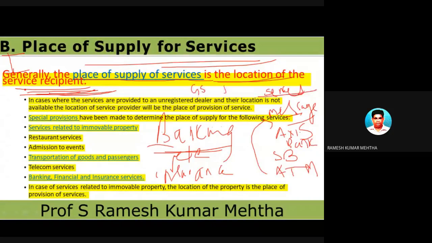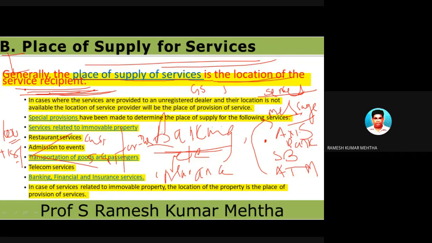So for ATM services provided by Axis Bank, for example, they are going to charge 1,000 rupees. So on this 1,000 rupees of service charges, they are going to charge GST of 18%. Now, what GST are they going to charge? Whether it is CGST, SGST, or IGST. Okay, to overcome this, what you have to find out, where is Mr.